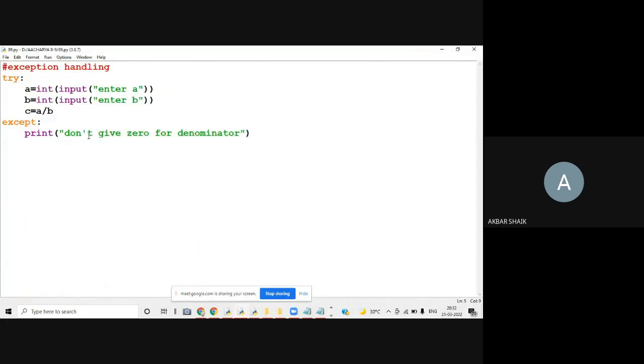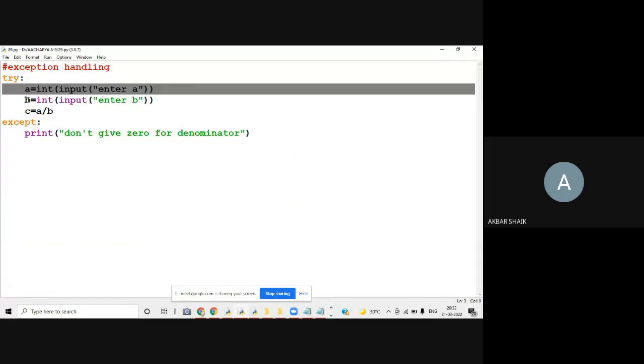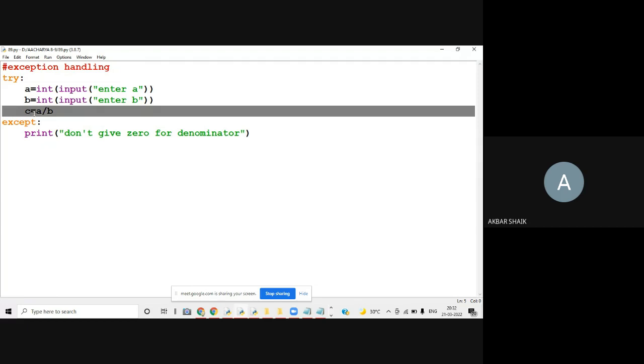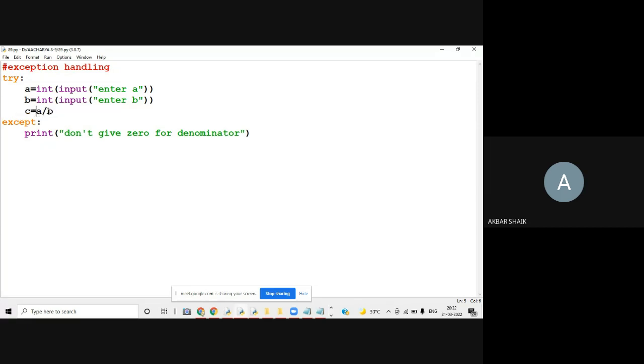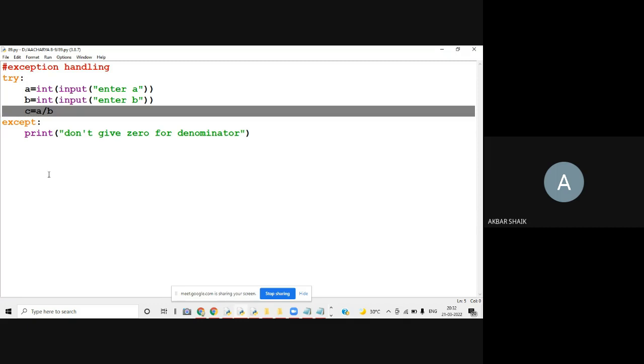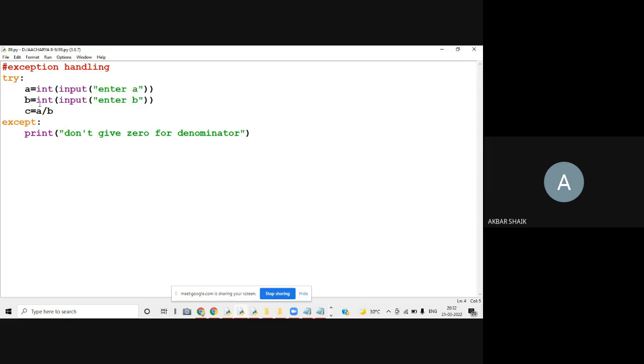I'll show you this program. We are reading inputs A and B values, and I'm computing the C value. Already I told you, try is a block where you are supposed to write all the statements where you are expecting some problem. I am expecting some problem in this line. Why? If I give 0, then there is a problem here. So this entire set of statements I am keeping in the try block. If there is any issue here, then immediately I am going to execute this except block.